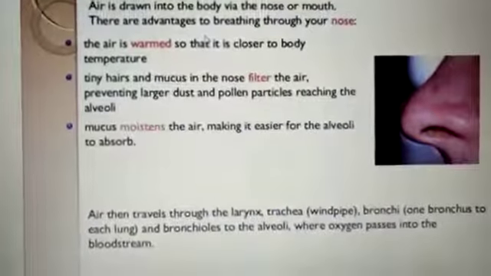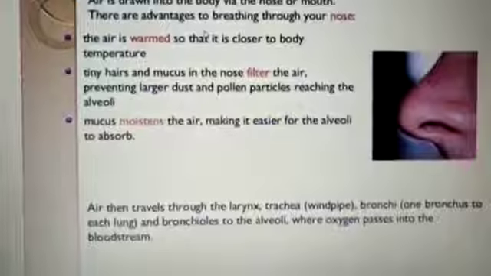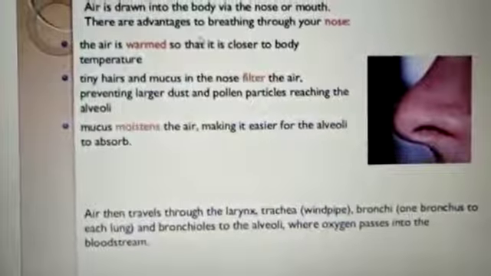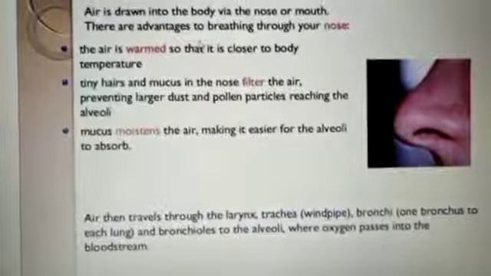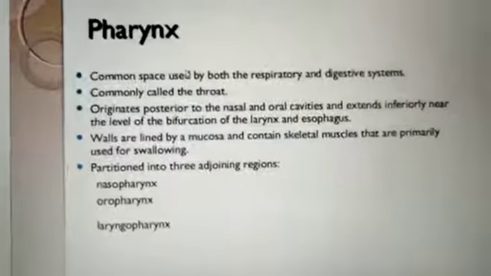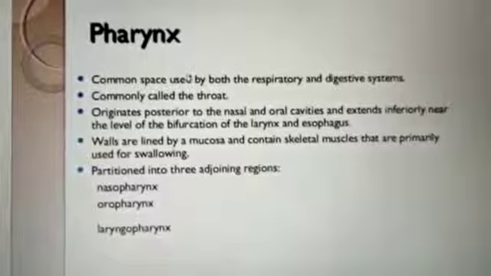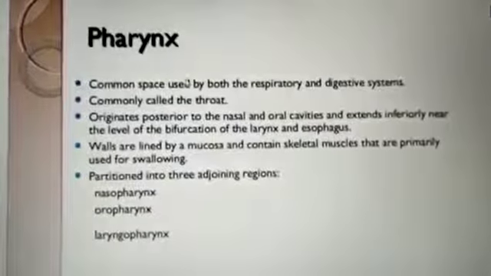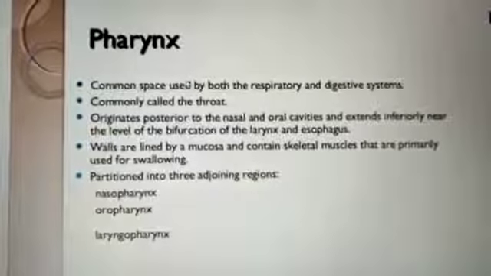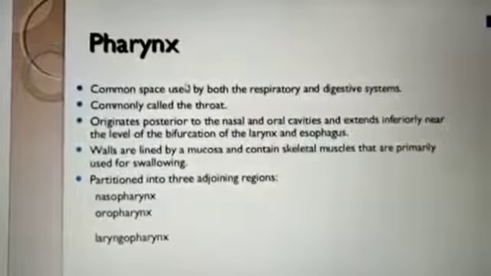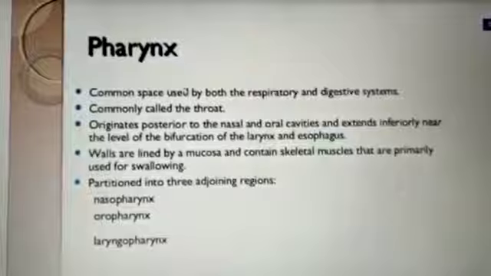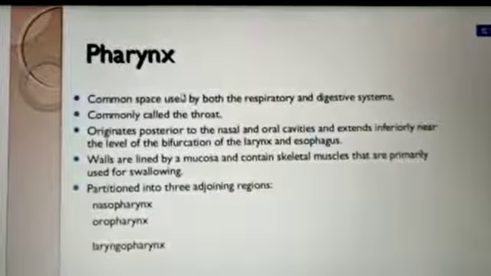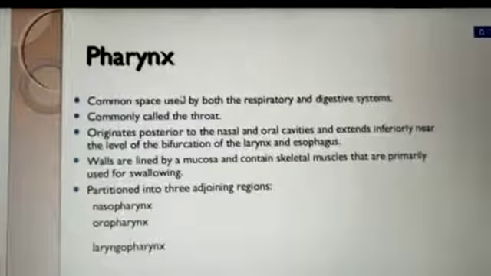Then air travels through the larynx, trachea, windpipe, bronchi, one bronchus to each lung, and bronchioles to the alveoli where the oxygen passes to the blood stream. Now pharynx. What is the pharynx? Common space used by both the respiratory and the digestive system, commonly called the throat. Originates posterior to the nasal and the oral cavities and extends inferiorly near the level of the bifurcation of the larynx and esophagus.